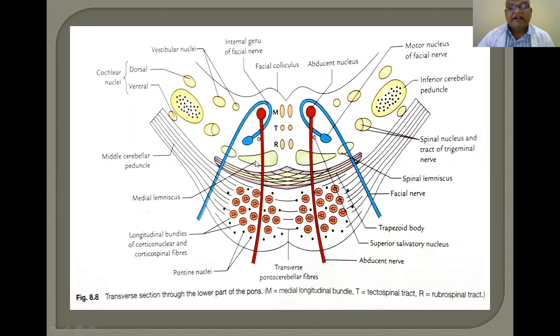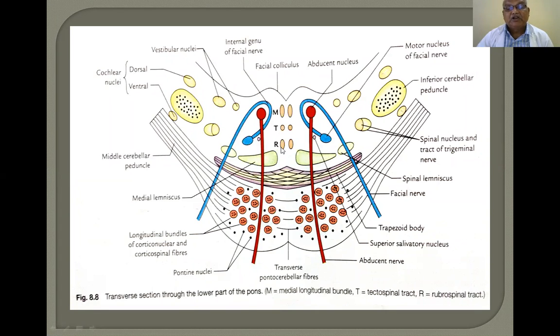So this is the medial lemniscus, which goes and relays in the thalamus. This is the medial longitudinal bundle, present on either side of the paramedian plane below the facial colliculus. It connects the 7th, 8th, 9th, 10th, 11th, and 12th cranial nerves. Below the medial longitudinal bundle, the tectospinal tract is present. It goes from the tectum to the spinal cord. The fibers coming from the tectum go into the spinal cord; that is the tectospinal tract.